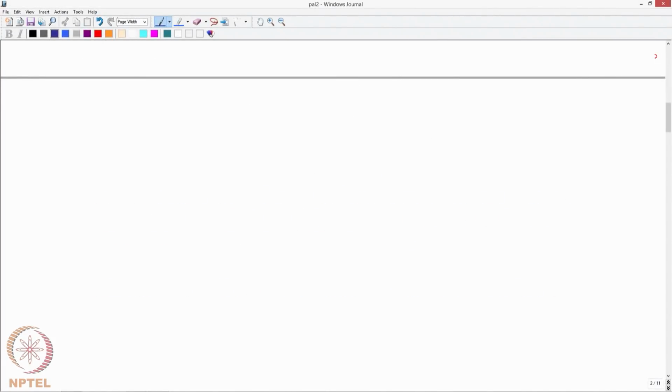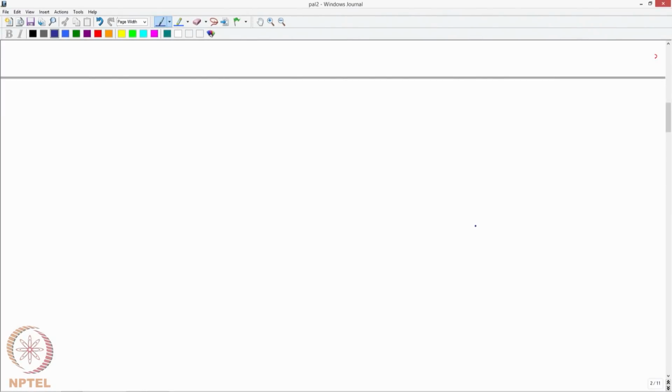The other day we also started to look at how this quality loss function is related to robustness. You remember the Sony TV example.